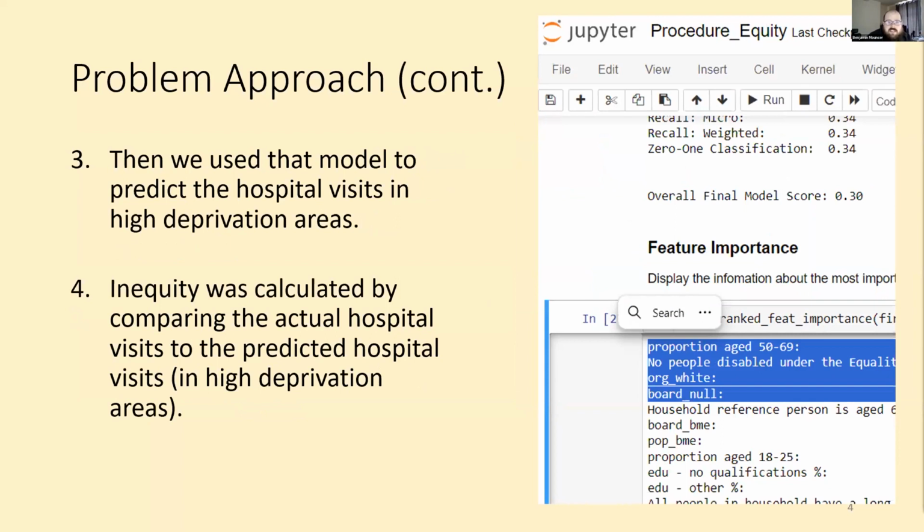The point of this confusing daisy chain of machine learning was to be able to compare the true value of planned hospital admissions with how many there would have been under perfect access conditions. When this was run, it gave us simultaneously a prediction of the missing hospital admissions and the error in that predictions.